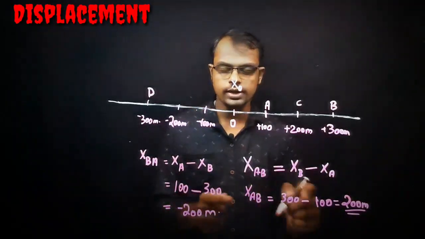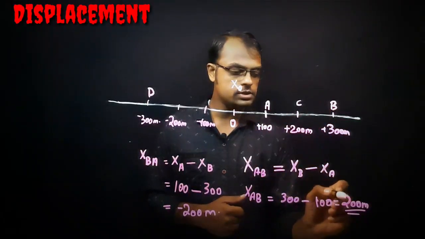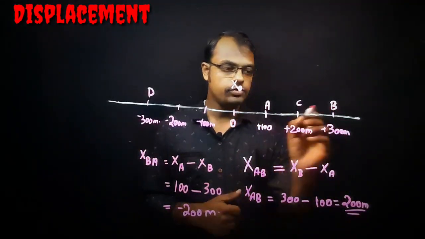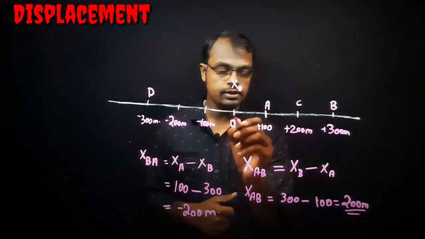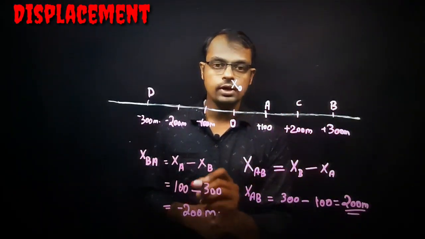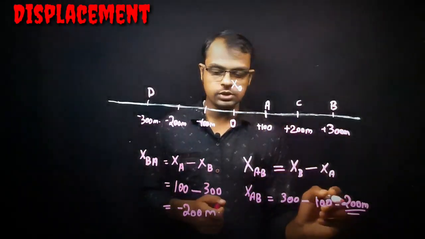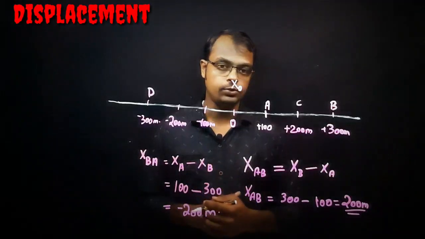So just check these two answers. A to B, if the body is traveling, the displacement is given as 200 meter with respect to the common origin. And if it is traveling from B to A, you see the displacement becomes negative. So what is the meaning here? The displacement may be either positive or negative.